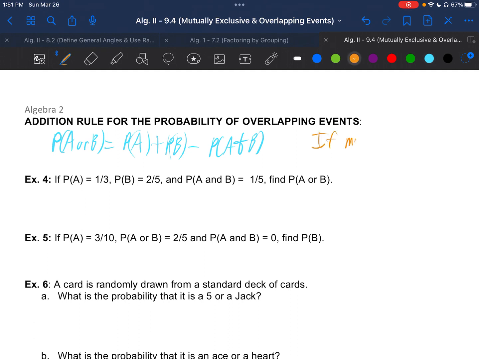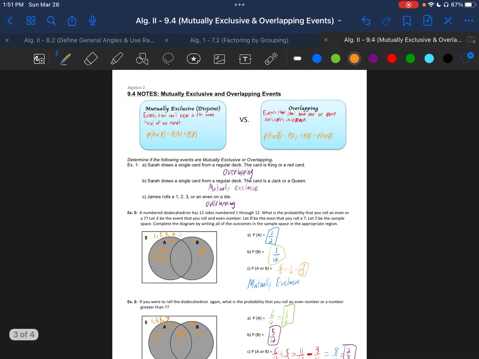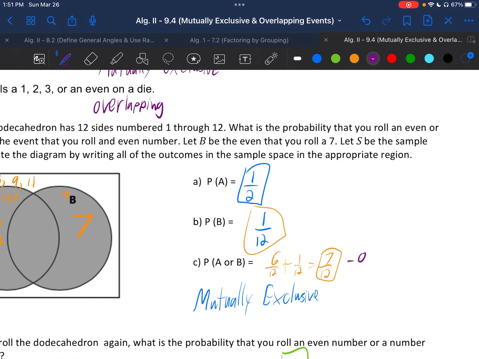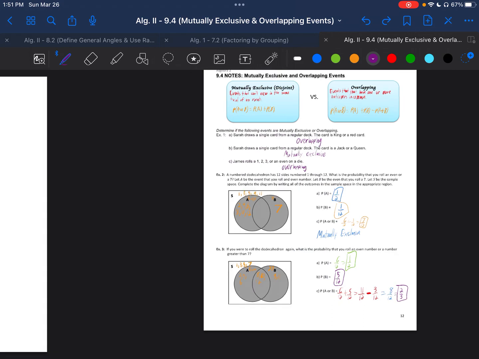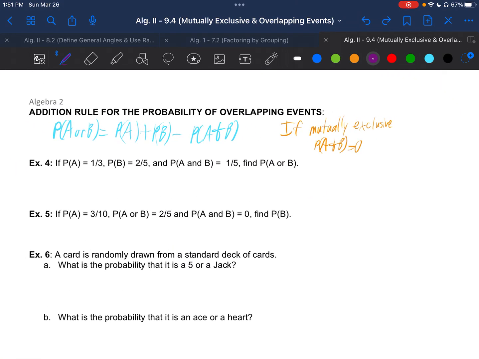And then I want to note that if they're mutually exclusive, like we were just talking about in example 2, then the probability of A and B happening at the same time is non-existent, it's 0. So you could have taken this one and subtracted 0 over 12 because they're mutually exclusive and gotten the same answer, 7 over 12. So if you want, you can always just rely on the same rule, following this pattern, and then just subtracting 0 when they're mutually exclusive and have no overlap.